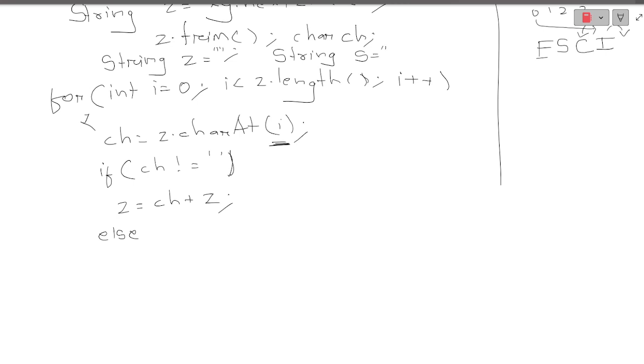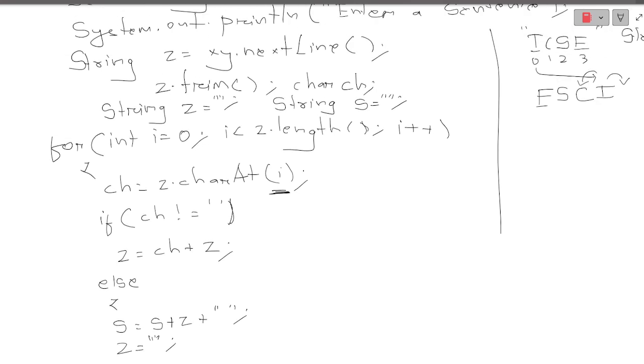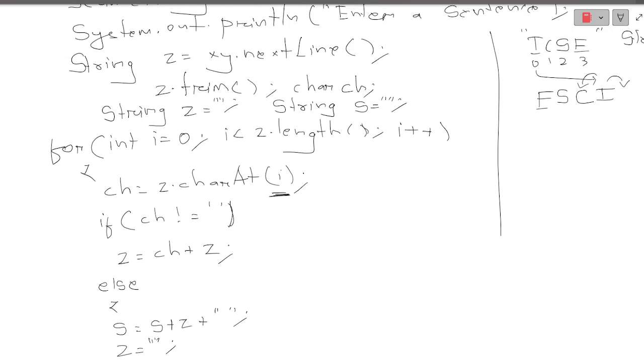As I have taken null, then what will I do? If I get a space anywhere, then s is equal to s plus z plus space, and this z will be null and it will be closed, and my whole loop is closed over here. So before going further, I would like to suggest one thing. After doing trim now, see, this is my z.